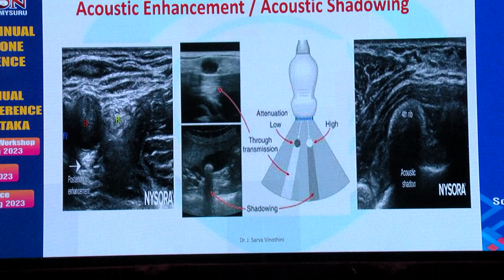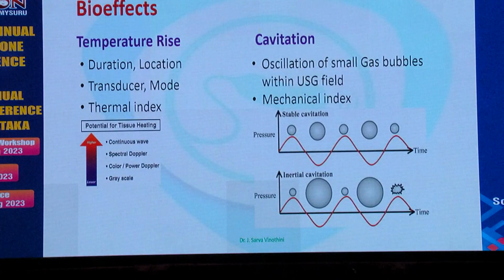The acoustic enhancement or acoustic shadowing occurs when there is a low or high attenuation respectively. When there are regions of low attenuation, like behind the vessels, we can see the acoustic enhancement. We can see more ultrasound waves concentrating there, so that leads to the acoustic enhancement. And when there are structures of high attenuation like bones or gallstones, we can see shadowing happening there. The bioeffects of ultrasound are very, very minimal. There can be some rise in temperature, which can be measured as the thermal index, or cavitation of the gas bubbles that can occur. But these are very minimal compared to all other diagnostic imaging modalities.